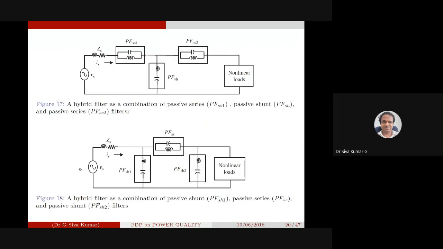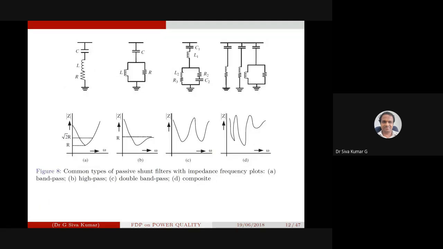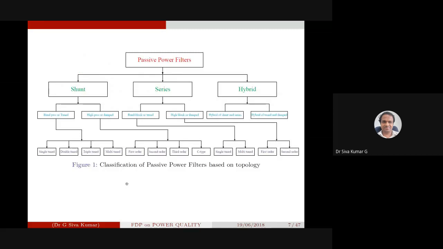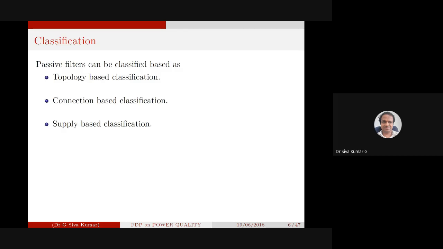So far we have seen the classification with respect to topology, with respect to the system, how it exactly looks, especially in the connection part. We are not going to see any kind of design part. We are just going to see how the filters look like, how they connect for single tune, double tune, and triple tune also. The classification is topology based, connection based, and then supply based classification. These are the broader ways the passive filter will be classified.